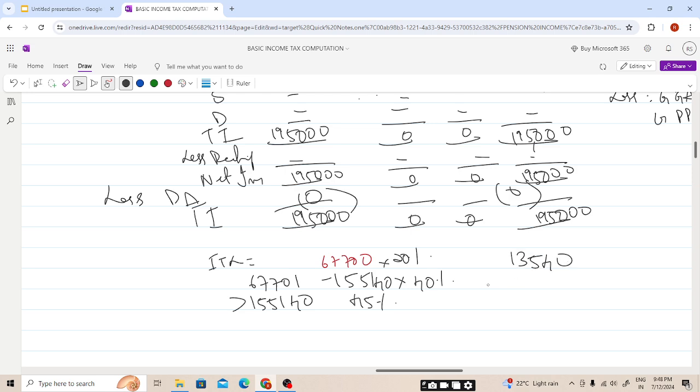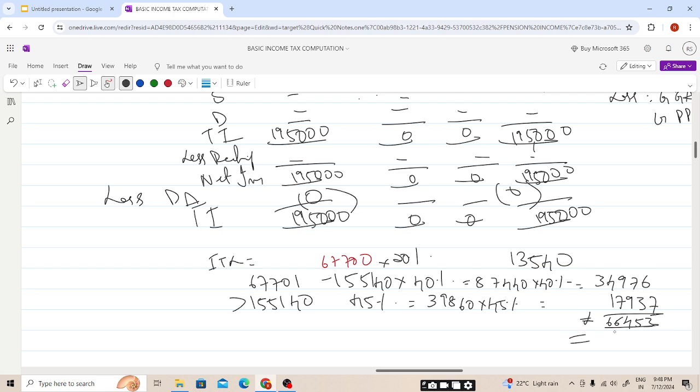So this will be, students, 13,540, and the difference will be 87,440 into 40%, which is 34,976, and the additional will be 39,860 into 45%, which is 17,937. So this will be a total of 66,453 pounds. I hope this is clear, students.